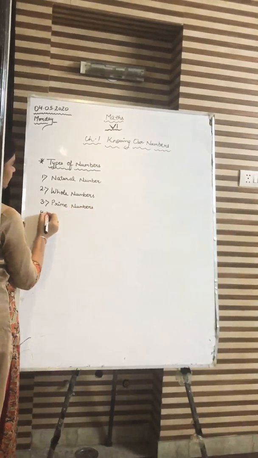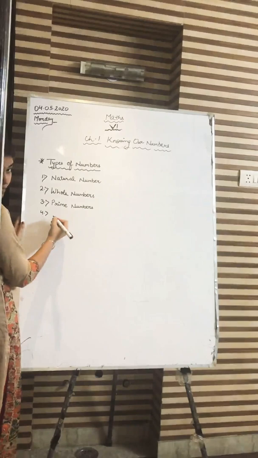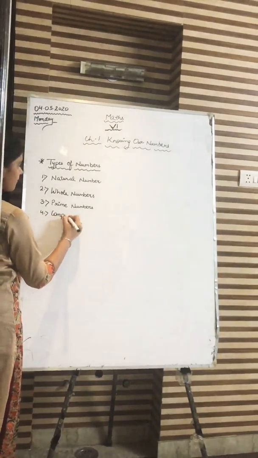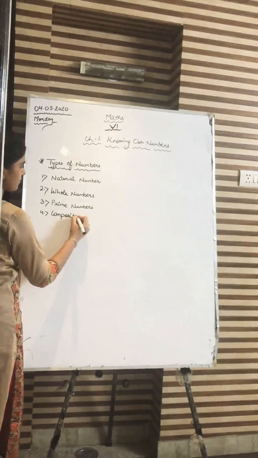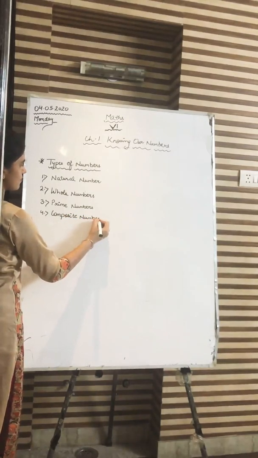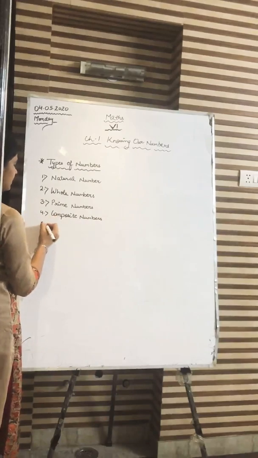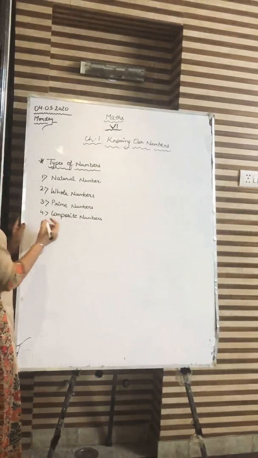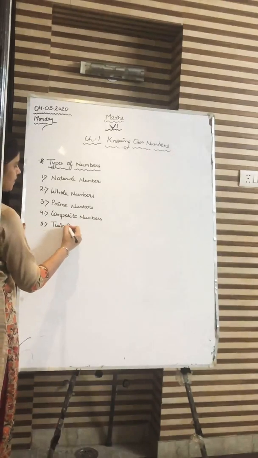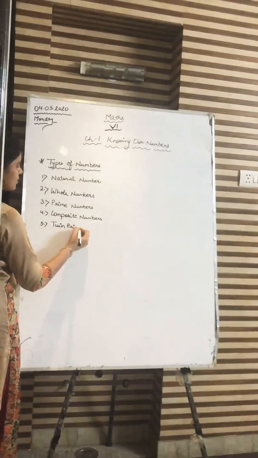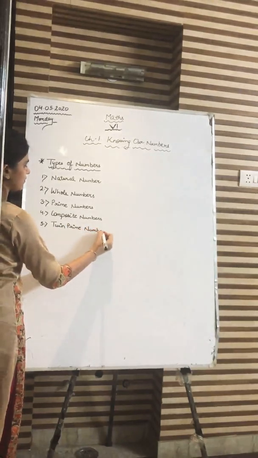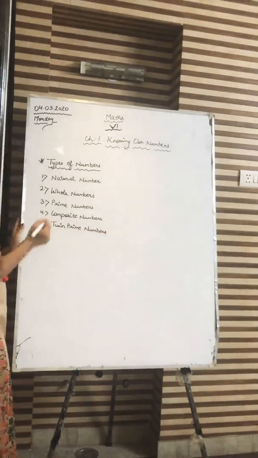The fourth type of numbers that you are going to study are composite numbers. And the last and the fifth type of numbers that you are going to study in this chapter are twin prime numbers. So, let's start with their explanation.